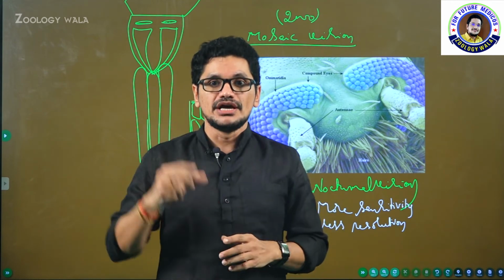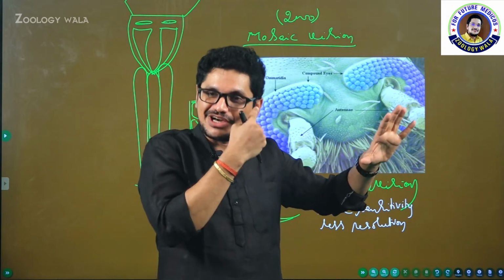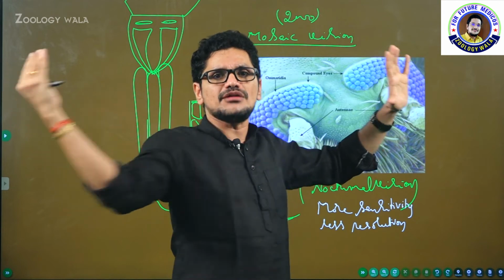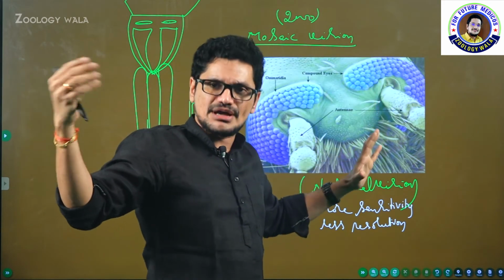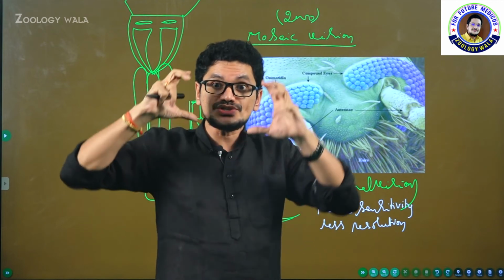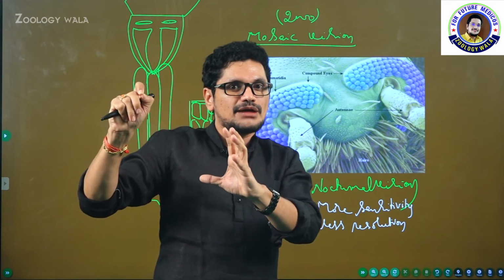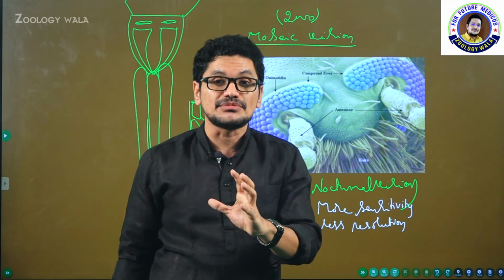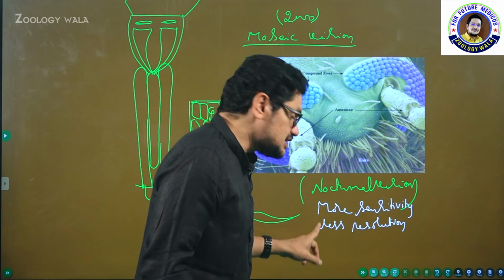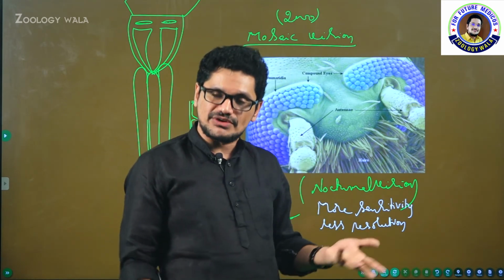Sensitivity means observation. Here 2000 eyes are there. Imagine we have only one eye here, one eye here. But imagine 2000 eyes are present. If any object, any insect or any organism, something like a frog, is just moving like that, immediately it is able to capture, because 2000 parts are here. So if one ommatidium is not able to capture the image, immediately the second ommatidium will capture the image. I mean to say, sensitivity means observation will be very clear, and resolution, it is not able to focus on the object, which is not that much required for an insect.